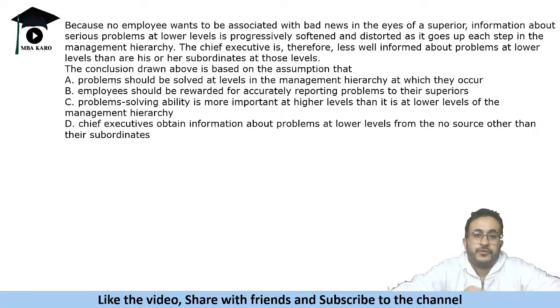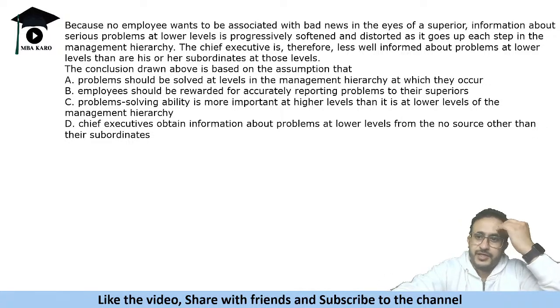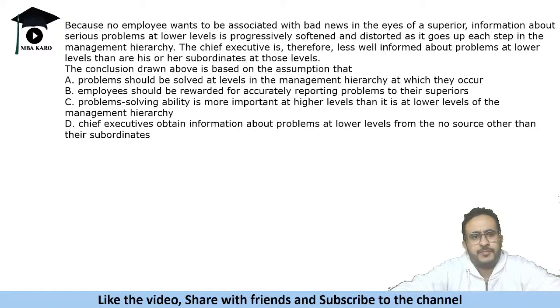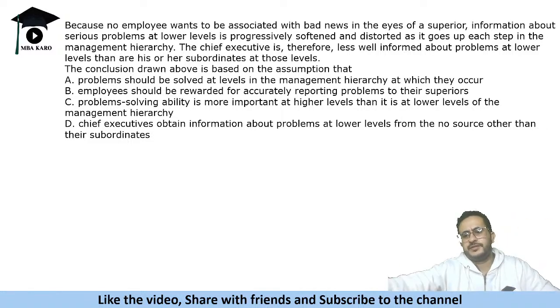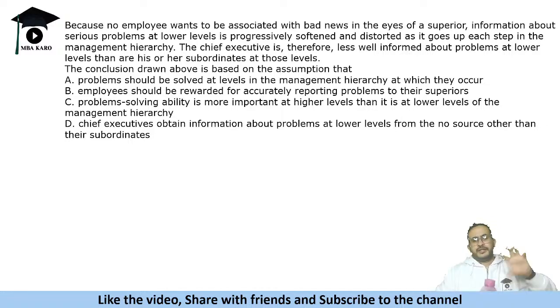Because no employee wants to be associated with bad news in the eyes of a superior, information about serious problems at lower levels is progressively softened and distorted as it goes up each step in the management hierarchy. The chief executive is therefore less well informed about problems at lower levels than are his or her subordinates at those levels.